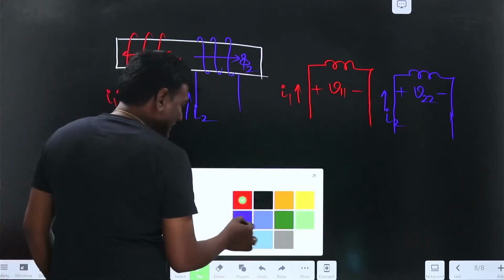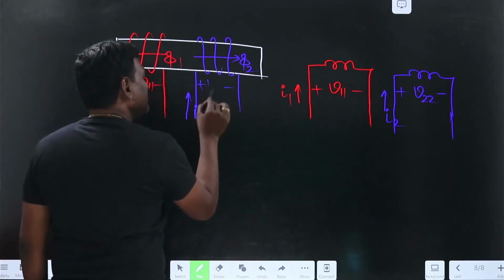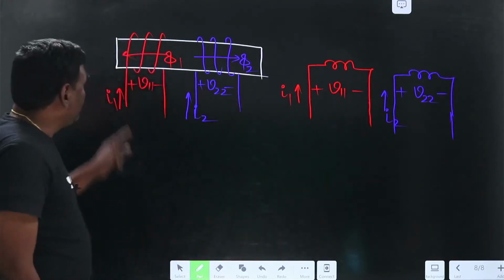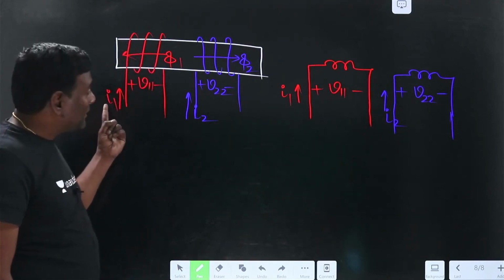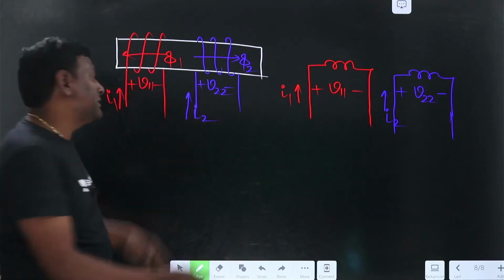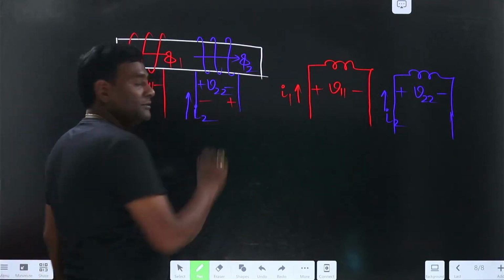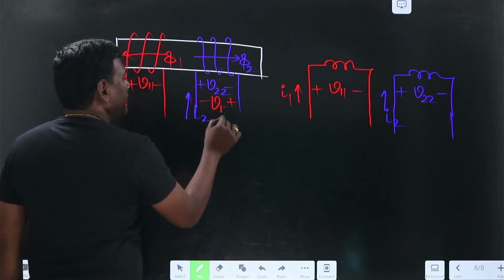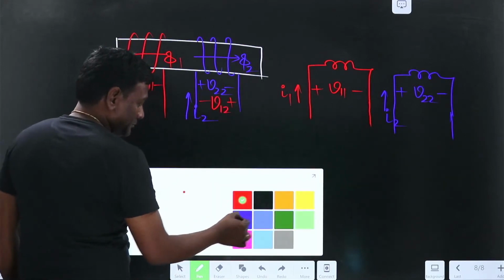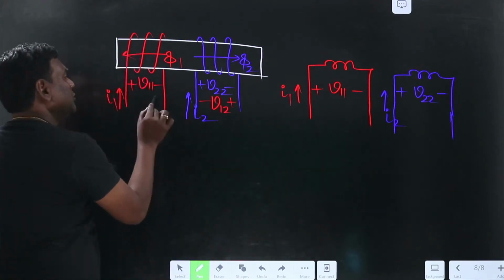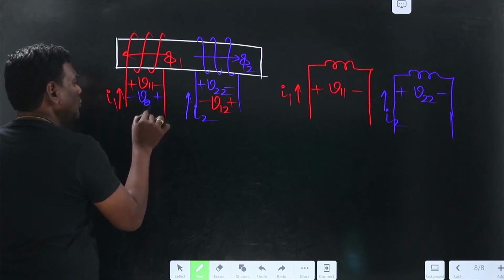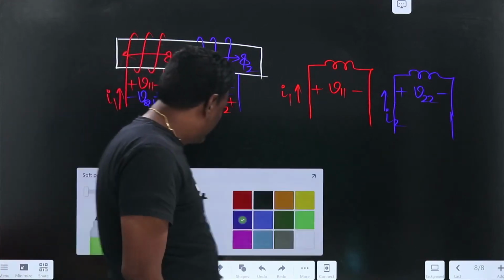Whenever current is entering here, this is going to be plus minus V22. Now because of this flux, the induced voltage here should be in the opposite direction, plus minus, so this is V because of 1 in 2. And because of this current it should be in the opposite direction, plus minus, this is V because of 2 in 1. Now how to keep dots?